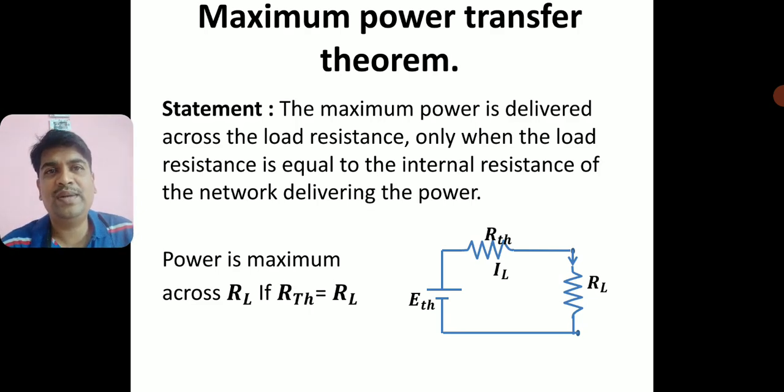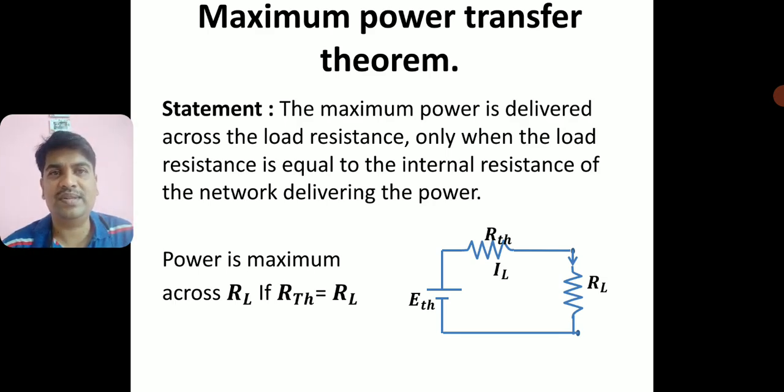So experimentally you are going to verify that when RL is equal to RTH, suppose we take RTH as 500, and if this RL reaches 500, then the power delivered across the load resistance is maximum. So that is the verification you are doing in the laboratory about this maximum power transfer theorem.